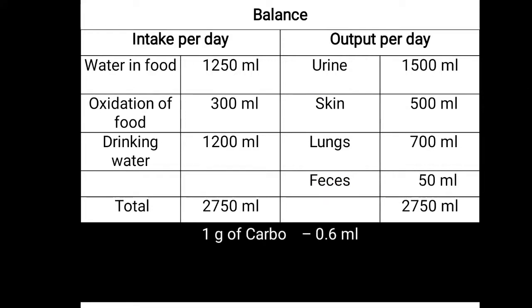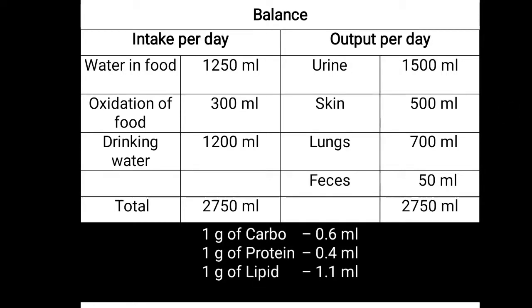Further, in relation to oxidation of foodstuff, 1 gram of carbohydrate, 1 gram of protein and 1 gram of lipid will also liberate a small quantity of water, about 0.6, 0.4 and 1.1 ml. So it is roughly said that when we are taking 1000 kilocalories of energy, that will give about 125 ml of water. So that is about the oxidation of foodstuff, because we are talking from the biochemistry point of view.